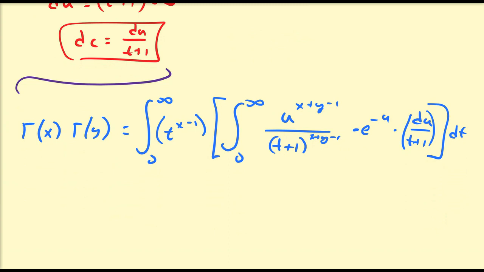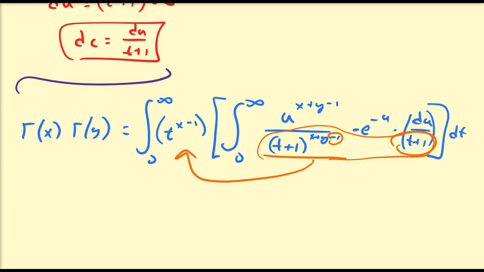So what do we got? We have this t plus 1 to the x plus y minus 1. We also have a t plus 1. So that minus 1 term can sort of disappear. And again, this denominator here is actually independent of u, so we can withdraw that out to our exterior integral.